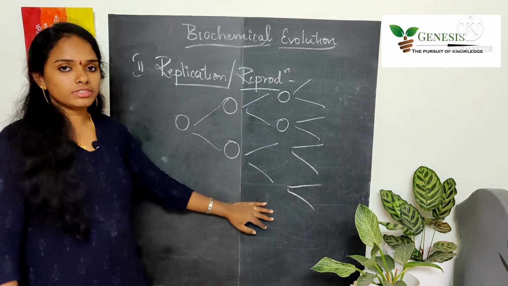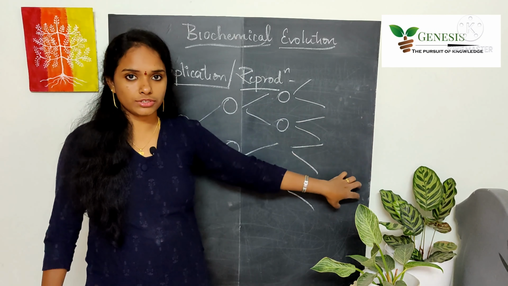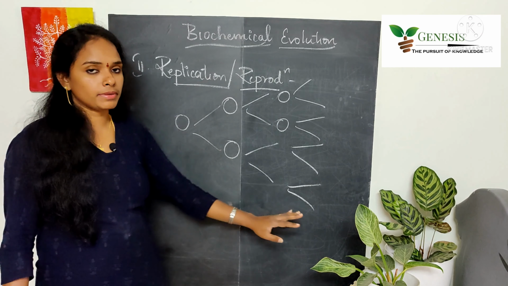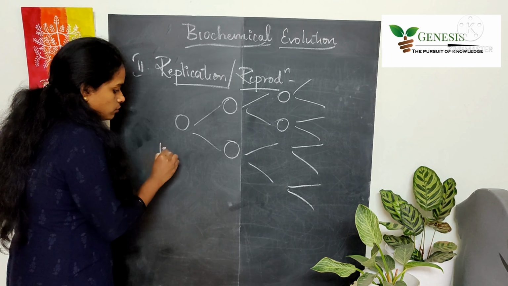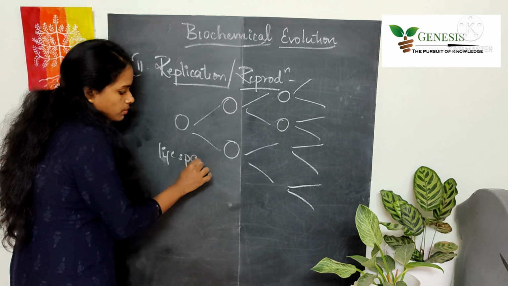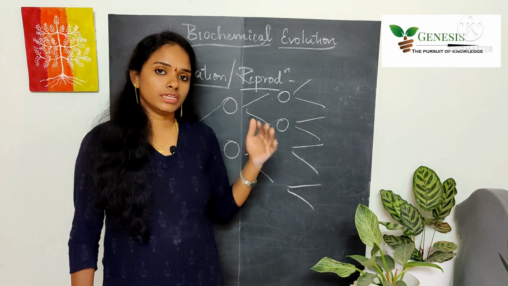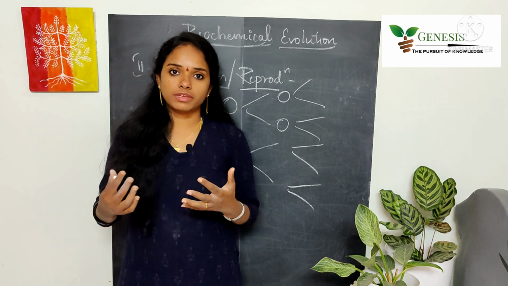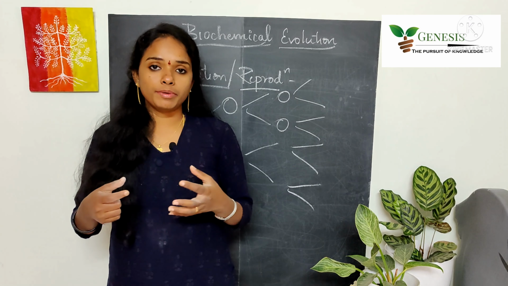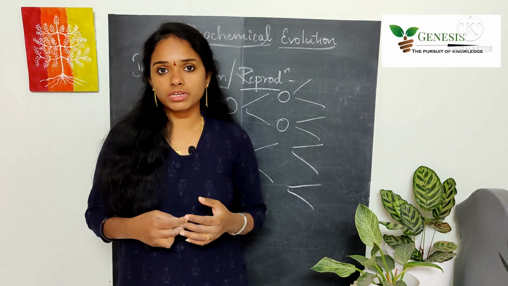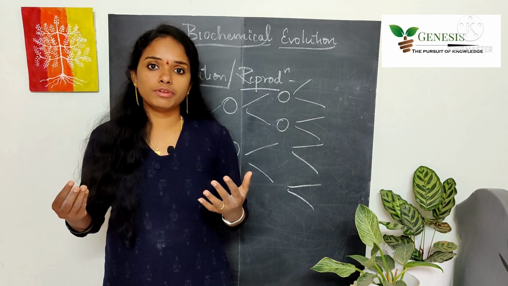Whatever compounds were formed had to be multiplied until they increased their concentration, and this whole thing had to happen before the lifespan gets over. So before the lifespan of every compound gets over, the compound has to be multiplied till it reaches a certain limit. We can observe this even for living organisms. Once a living organism is formed, before its lifespan gets over, it will be replicated or reproduced, to increase its concentration in the given genetic pool.